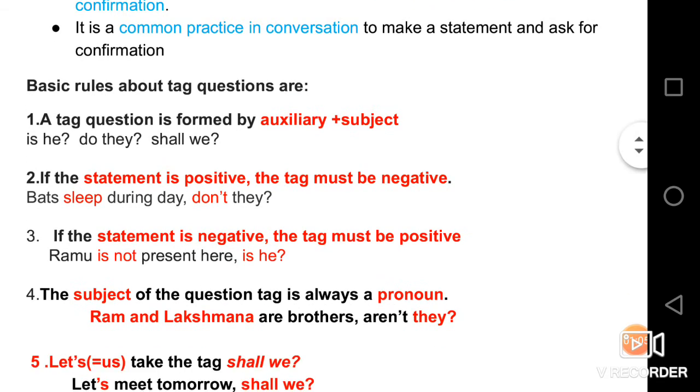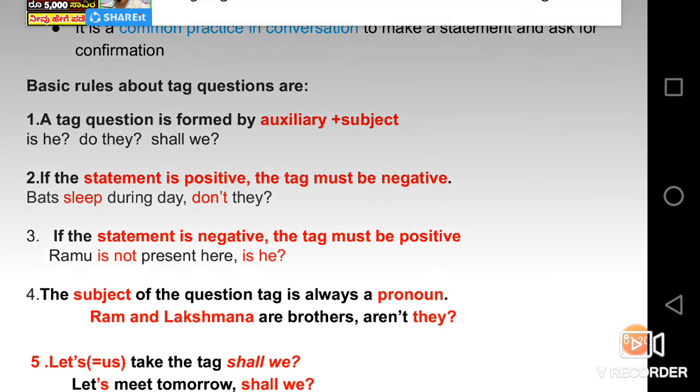And the third rule is that if the statement is negative, the tag must be positive. For example, Ramu is not present here. He is not, it is a negative sentence. So the tag must be positive, like is he.